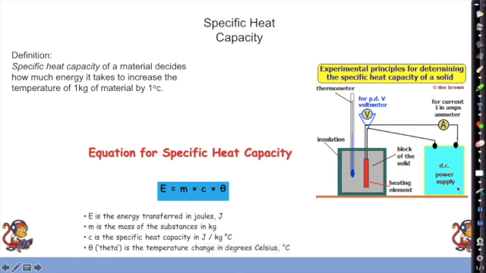So what else have we got? We've got a power supply here providing our electricity. This here is our heating element, so our electricity is going to be transferred into heat inside this metal block. Now up here we've got 2 things: a voltmeter and an ammeter, because they're going to help us to work out the power, the energy transferred. They're going to help us with this energy transferred bit over here.